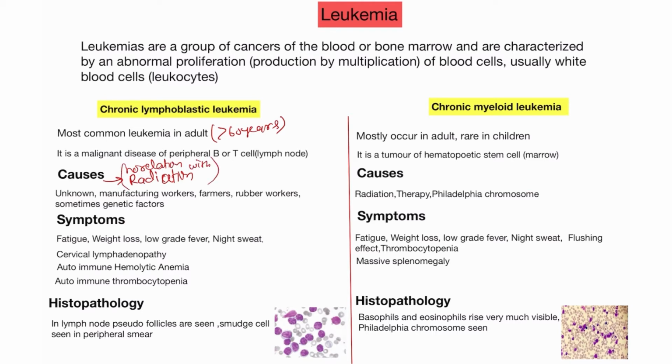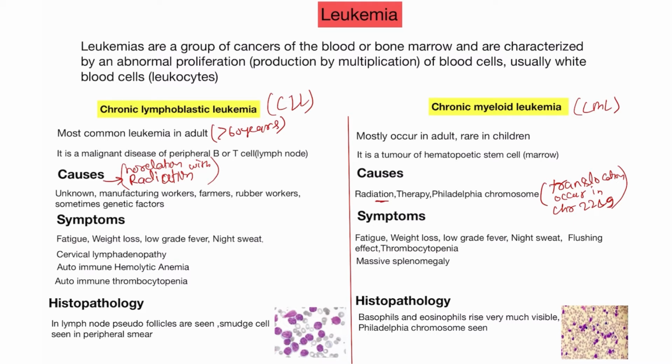So there is no relation with radiation in the CLL, but in case of CML, this is CML, this is CLL. In case of the CML, it is also caused by radiation. And the Philadelphia chromosome is mostly a translocation that occurs between chromosome number 22 and 9. This is the cause of the CLL and CML.